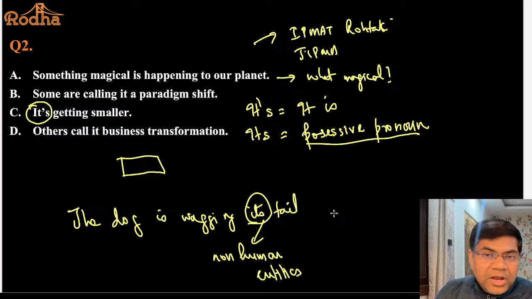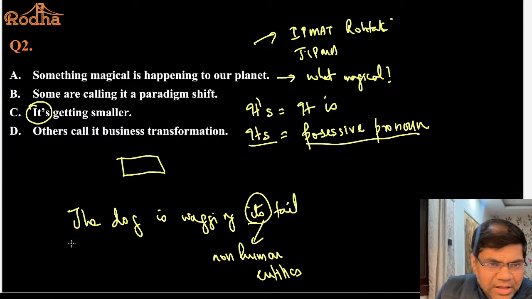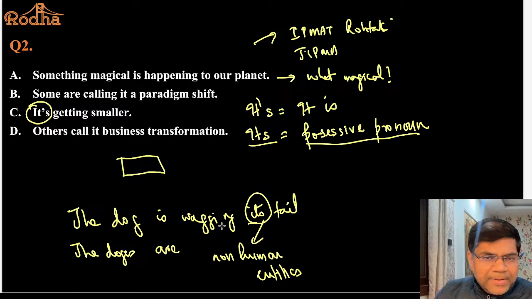जैसे for example, if there are humans, so they would use the word my, your, their, her. All these are the possessive format for the humans. But for non-human entities, the possessive is defined by its. अगर singular है तो its है, और plural है तो फिर वो their हो जाता है. जैसे for example, the dog is wagging its tail. अगर मैं इसको the dogs कर दूँ, ठीक है, तो ये are हो जाएगा. The dogs are wagging their tails, है ना. मतलब अपना अपना tail they are wagging, right? So this its refers to what?